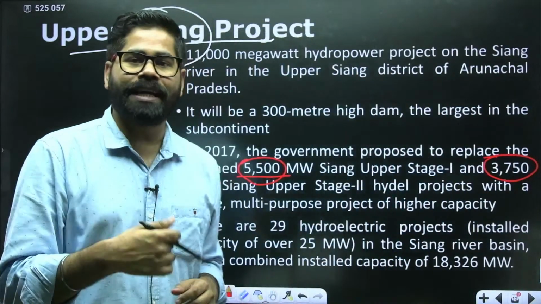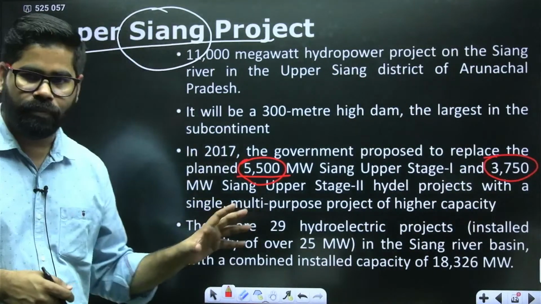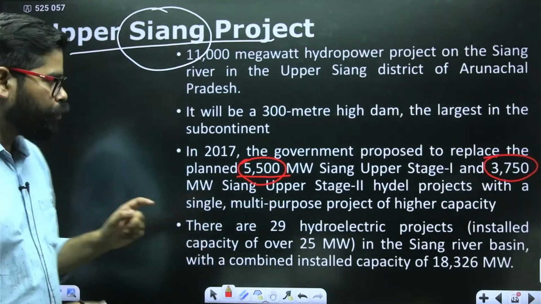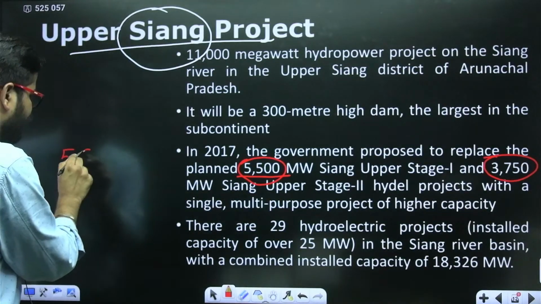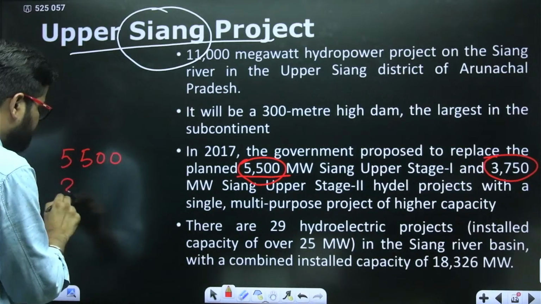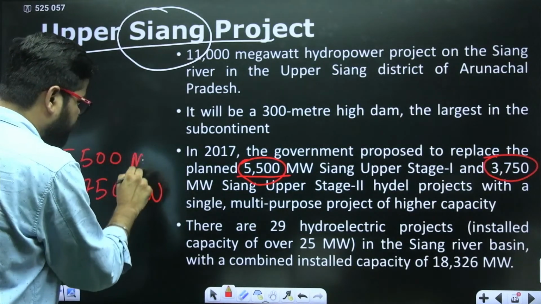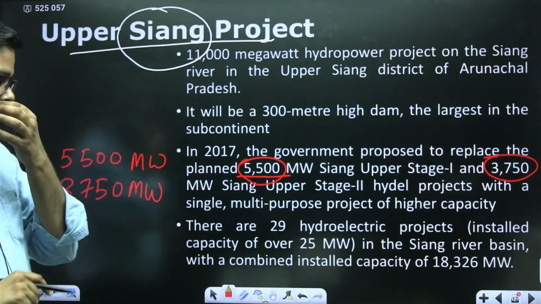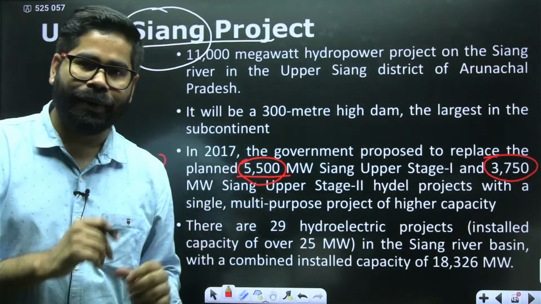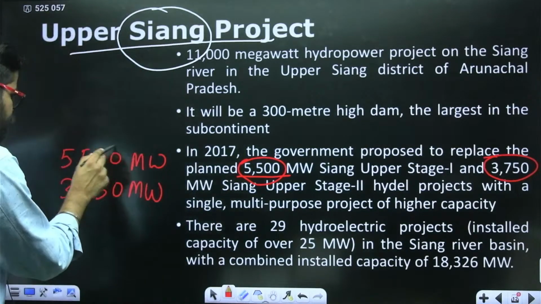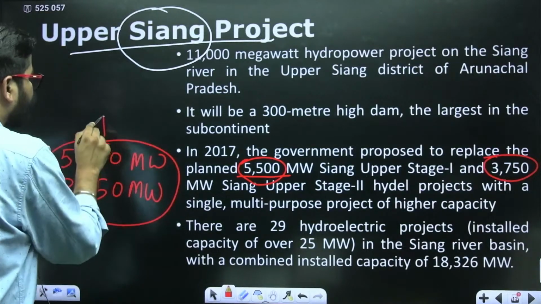So two projects have been planned on this Siang river, one of 5500 megawatt and the second of 3075 megawatt.